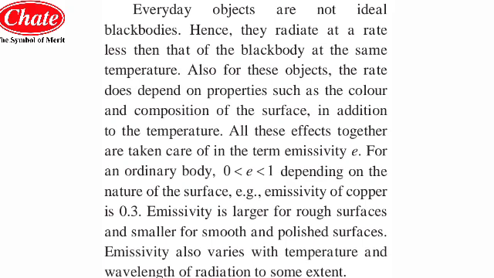For example, the emissivity of copper is 0.3. As you can see, this is the copper metal. For copper, the emissivity is 0.3, which is less than 1 and greater than 0. Now, emissivity is larger for rough surfaces and smaller for smooth surfaces. These things you have to keep in mind from the exam perspective. Emissivity will be larger for a rough surface, and for a smooth surface the emissivity is smaller.